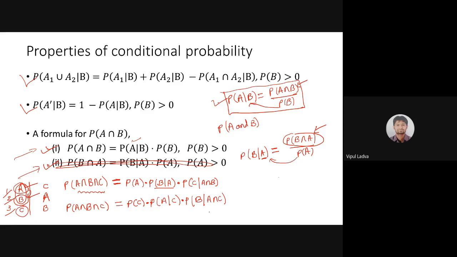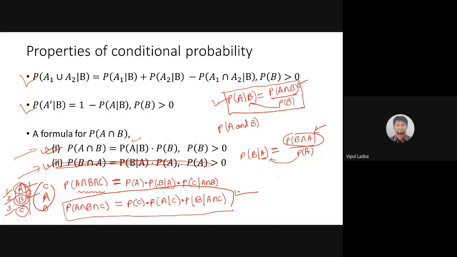So in that way, you can generate your own formula. We are not supposed to mug up this kind of formula. Take care, because right now we are taking the notation A, B, C. Quite possible that in one of the examples I am talking about events A1, A2, A3, or mutually exclusive events B1, B2, B3. If we are dependent on the formula, then we will get stuck in some complex examples. So we are not supposed to mug up formulas. We will generate our formulas at that time according to the situation, according to the scenario. Am I clear to all of you?